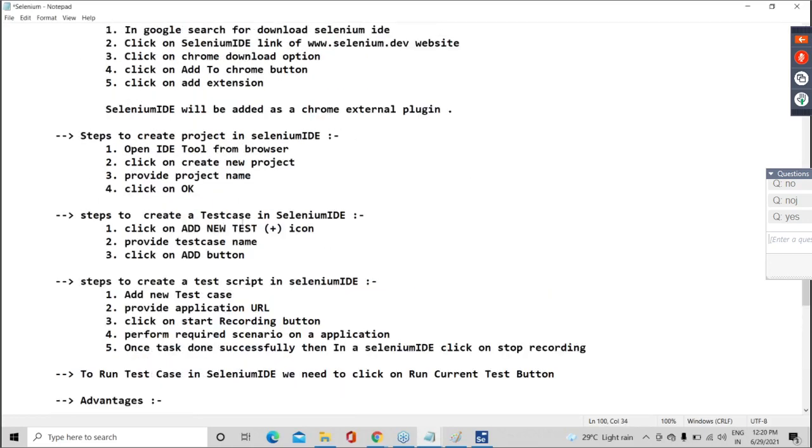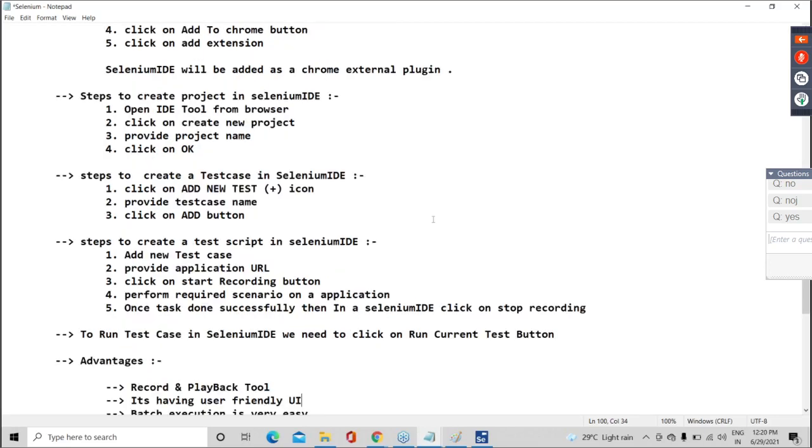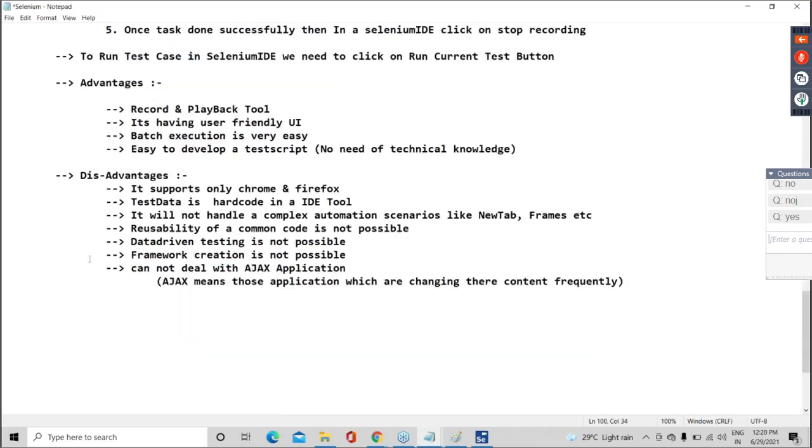See how to create a project, how to create a test case, how to create a test script, recording, advantages, disadvantages, everything I mentioned. Take the snapshot quickly, guys. My laptop will shut down at any moment. Take the snapshot fast, of this advantages and disadvantages.